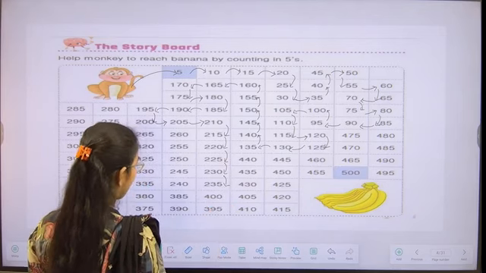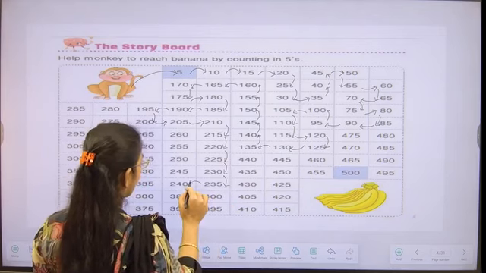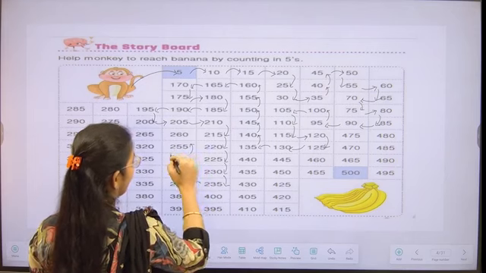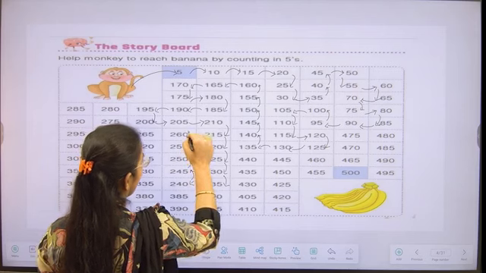After 235, he will move to 240, 245, 250, then 255, 260,